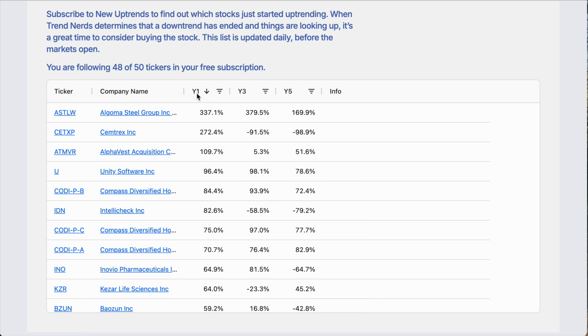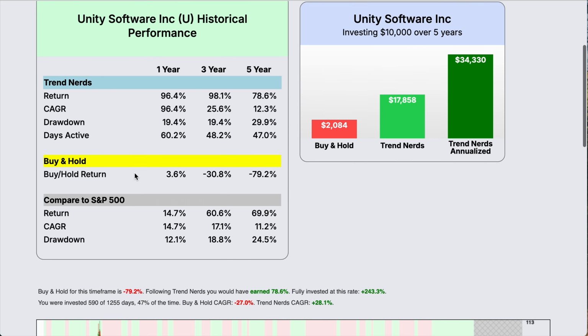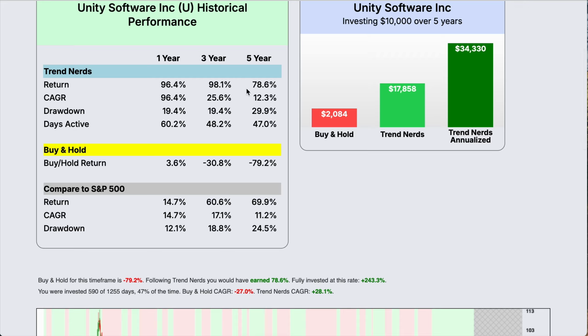If we look at Unity Software, we can see that the 1 year, 3 year, and 5 year are pretty good. It should have been accelerating into the 1 year, but let's take a look at it. Yeah, we can see that over 5 years, the return was 78.6%, where the stock itself drops almost 80%.